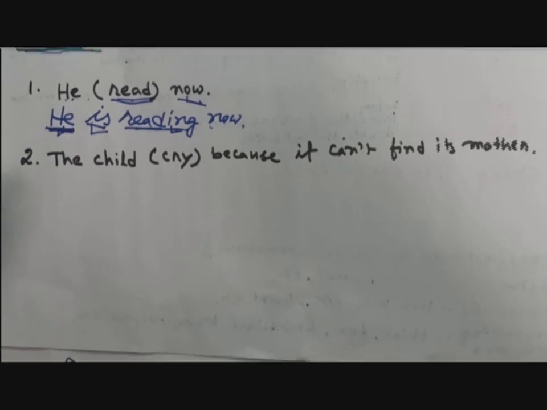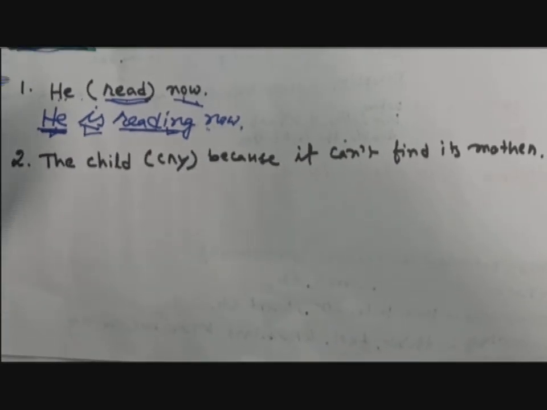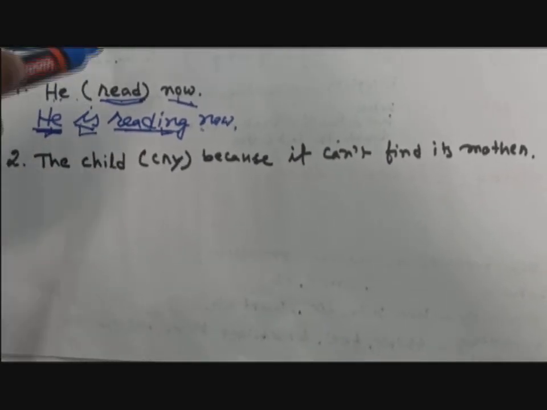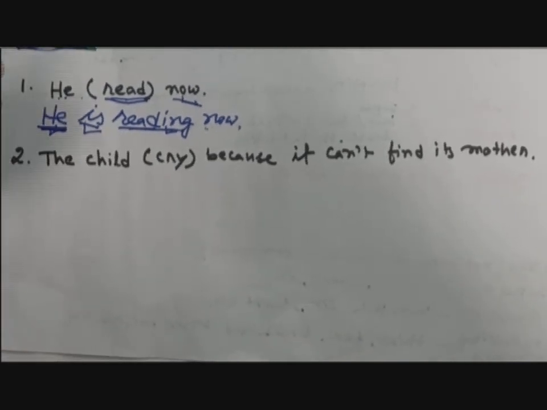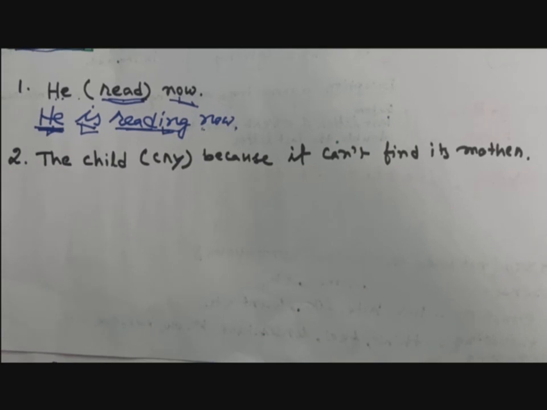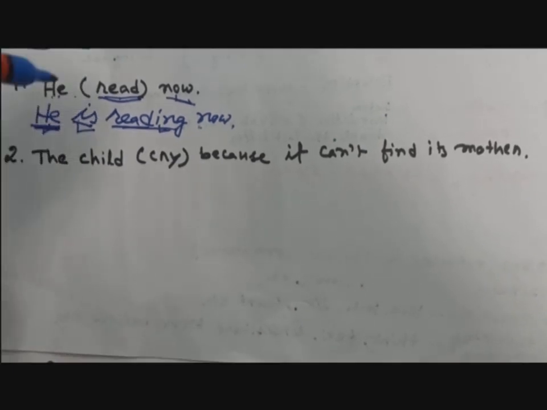Now the second sentence: the child cry because it cannot find his mother. There are no hints in this sentence, so it is hinted that the child cry because it cannot find his mother. That means the action is going on, that means happening.